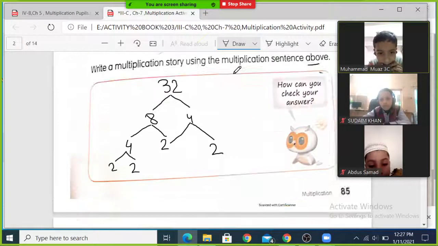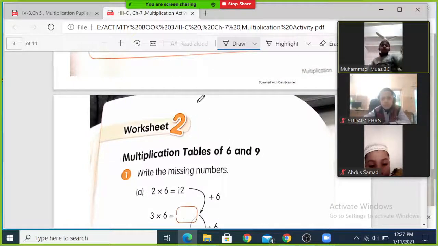Activity book, and we are now on page number 85.